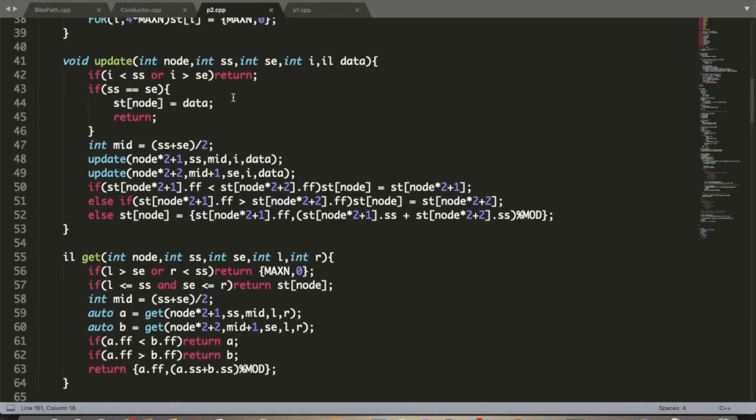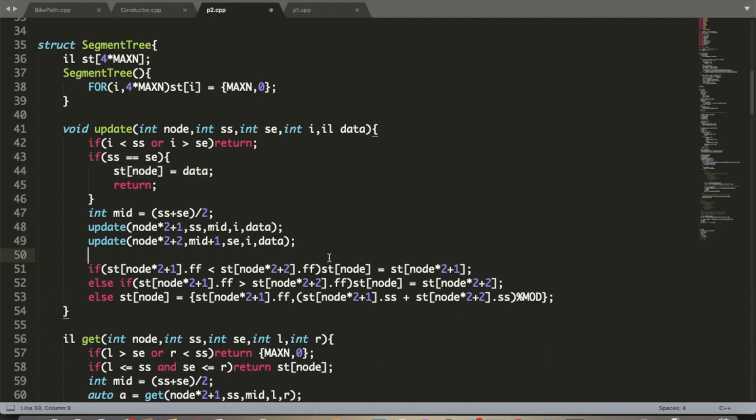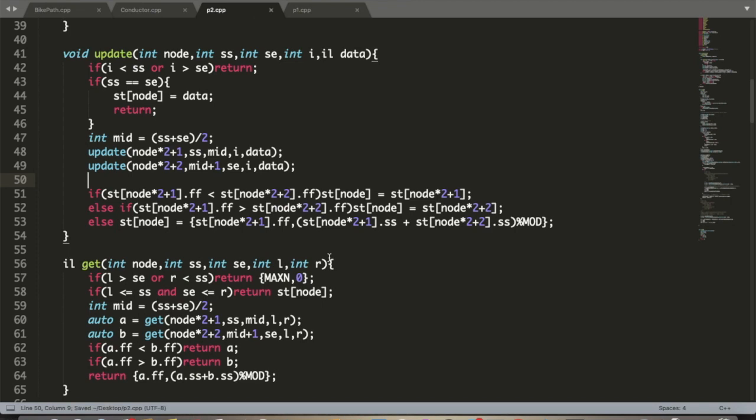So here I have implemented a segment tree which counts the min and min count. It stores the two data points. When we are updating, if we are at the leaf node where we want to update, we just set the value to the data that we had passed.